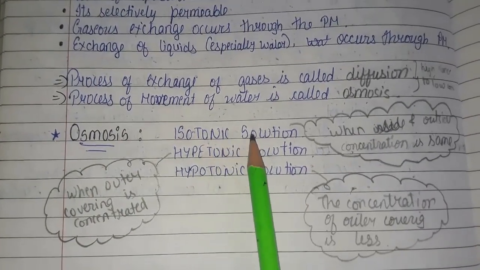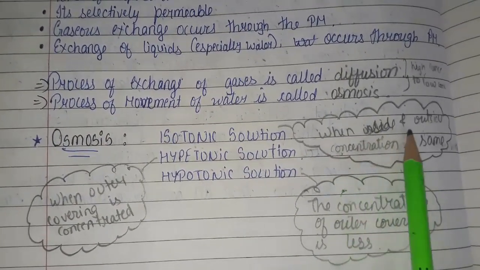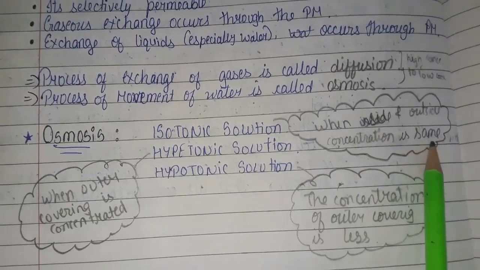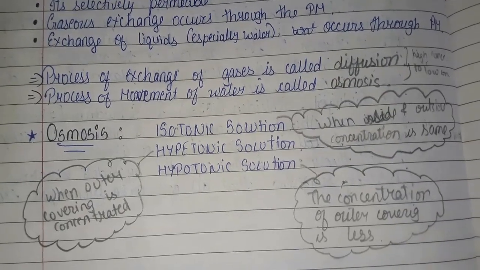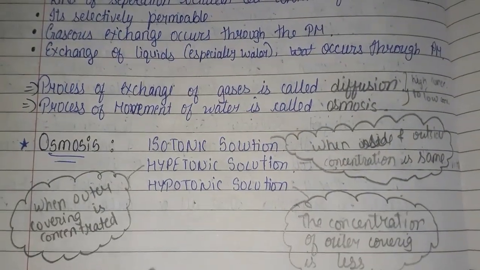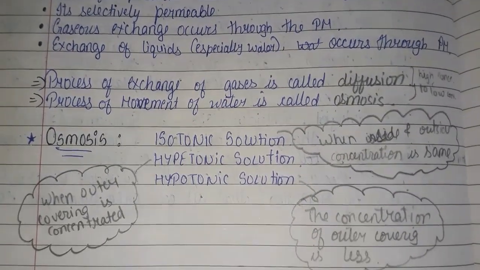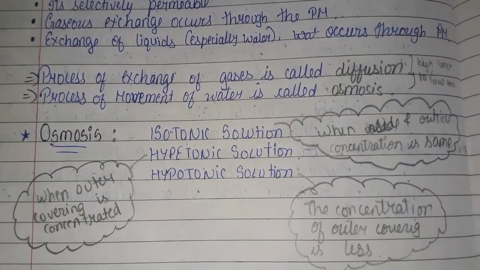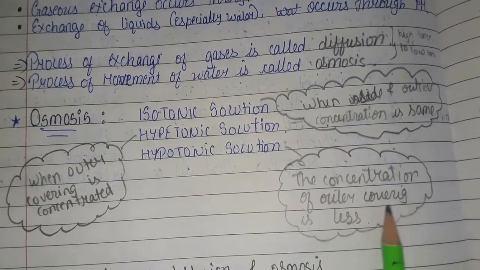Osmosis. Isotonic solution. What is an isotonic solution? When the inside and outside concentration is the same, when the water concentration inside the cell and outside the cell is the same, it's an isotonic solution. Hypertonic solution. What is a hypertonic solution? When the water outside is less than the water inside the cell, the concentration of the outer covering is less.